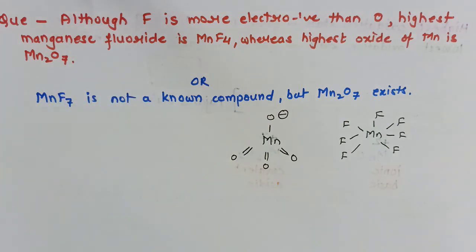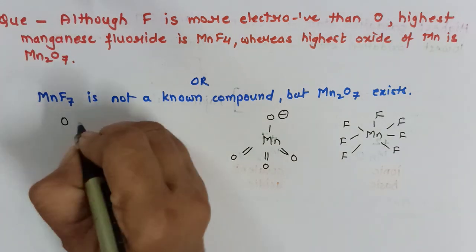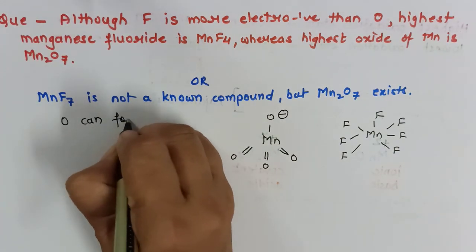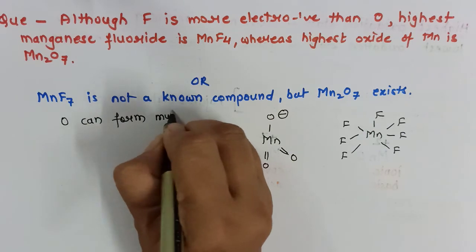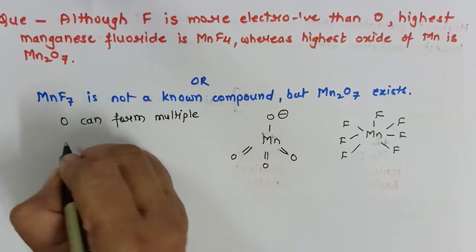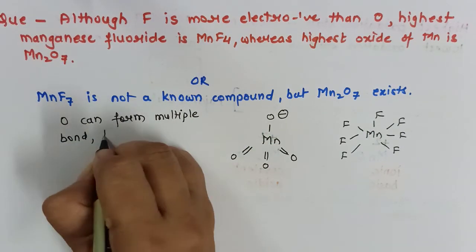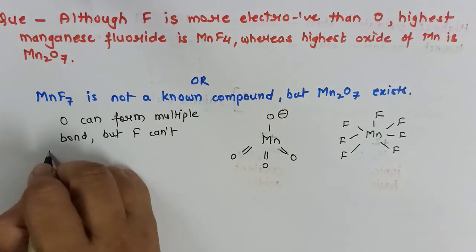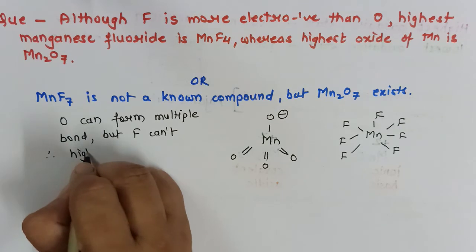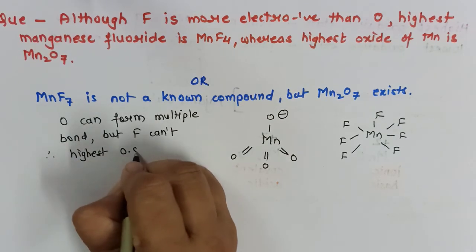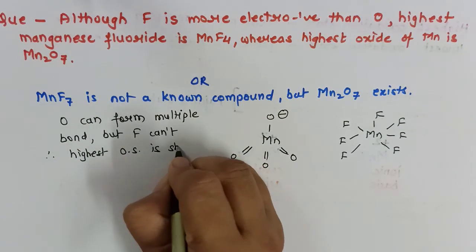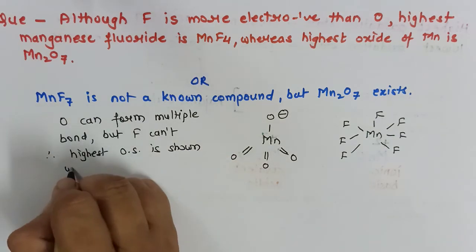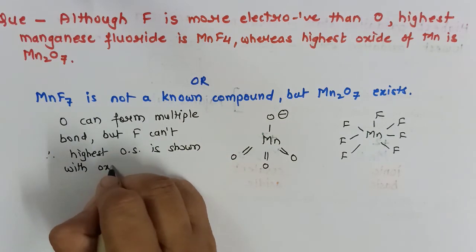For both the questions, I can write the answer that oxygen can form multiple bonds, but fluorine cannot. And therefore the highest oxidation state is shown with oxides, or I will say oxoanions.